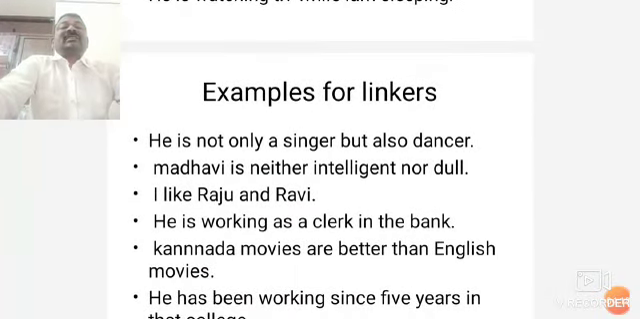He is not only a singer but also a dancer. Not only but also is the linking device. It is going to join the sentence. Madhavi is neither intelligent nor poor. Neither nor are the linking devices. They are going to join the sentence. I like Raju and Ravi. And is the linking device.